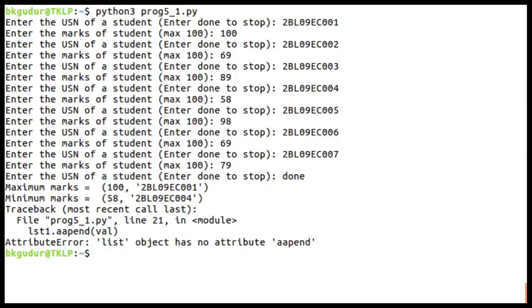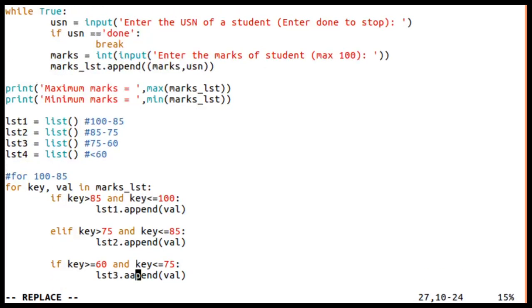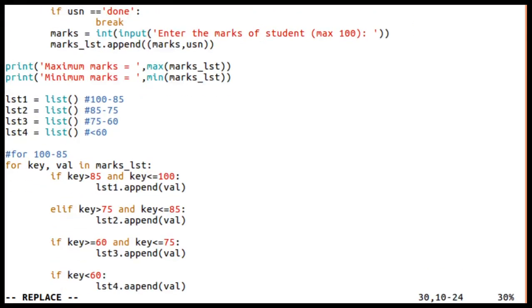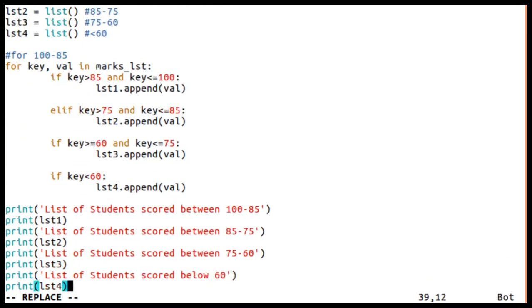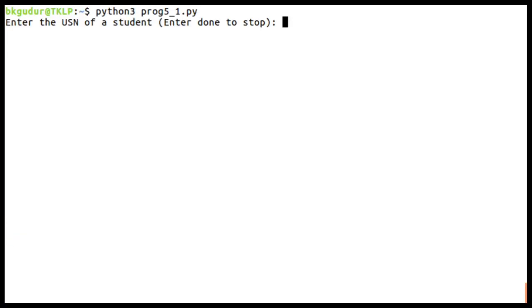Sorry, there is a spelling mistake, at line number 21, and that mistake will be there everywhere. Here it is append. Append. So once again I need to give the input.